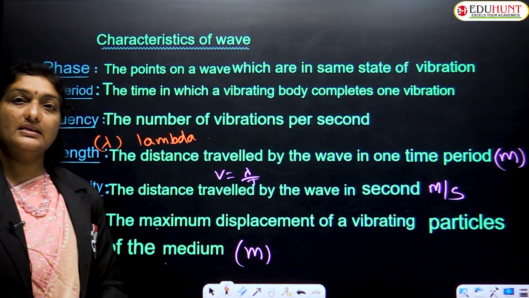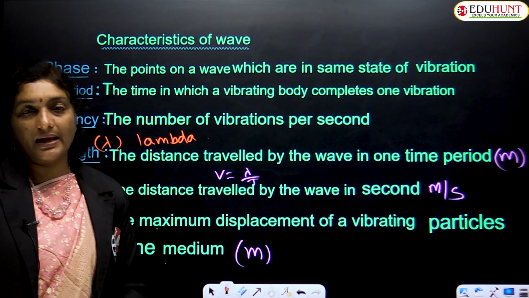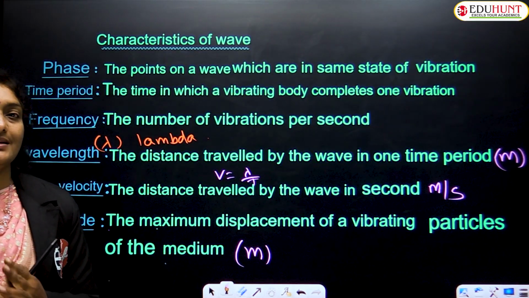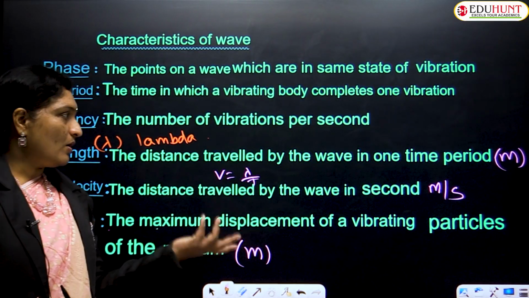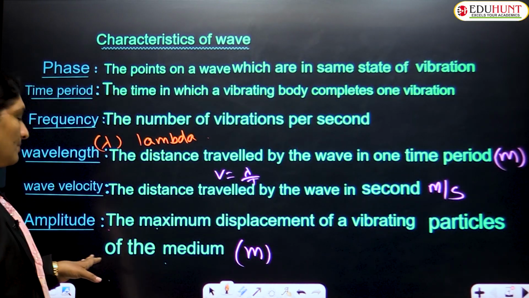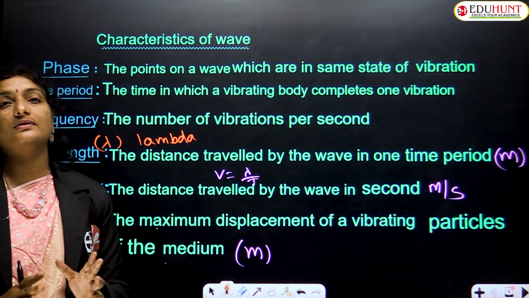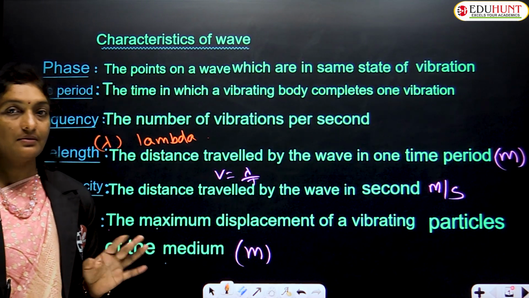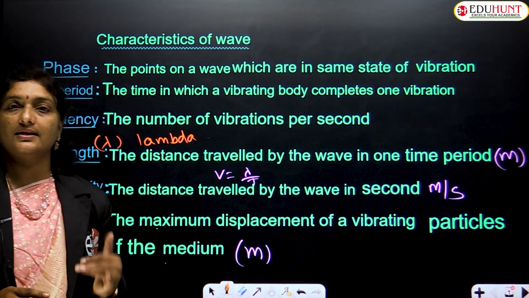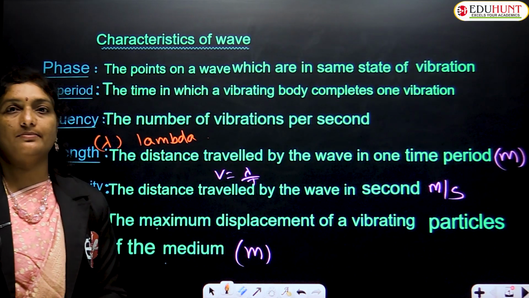So what is amplitude? The maximum displacement of a vibrating particle from its mean position is called the amplitude. Clear, children? Children, one thing you need to remember regarding amplitude is that amplitude directly gives the measure of energy. That means the larger the amplitude, the larger the energy, and the lesser the amplitude, the lesser its energy. So amplitude gives the direct measurement of energy.